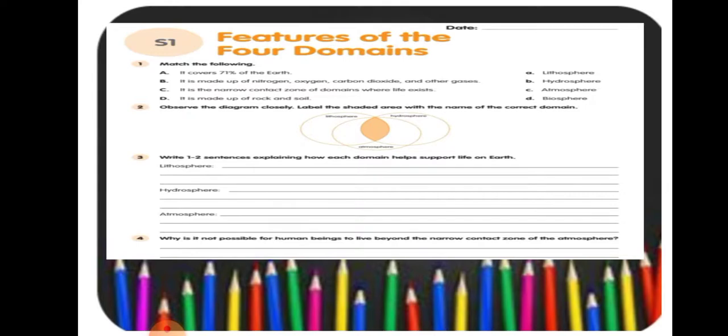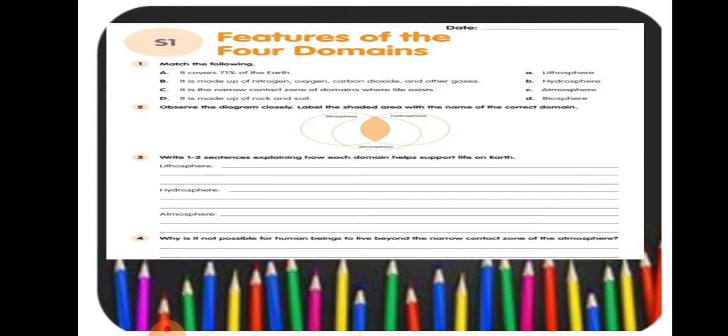Then hydrosphere: all living things need water to survive. Humans and animals need it for drinking, while plants need it to manufacture food. Then atmosphere: the atmosphere provides the oxygen needed by all living things to breathe and the carbon dioxide needed by plants to manufacture food.